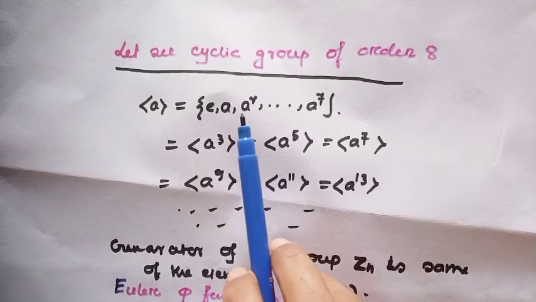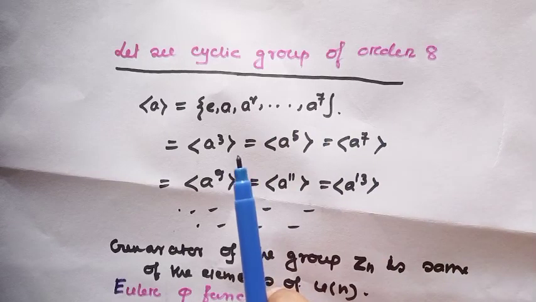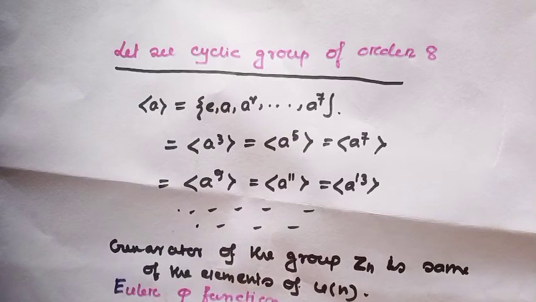Well, let's consider a cyclic group of order 8, where the cyclic subgroup generated by a generates the whole group.